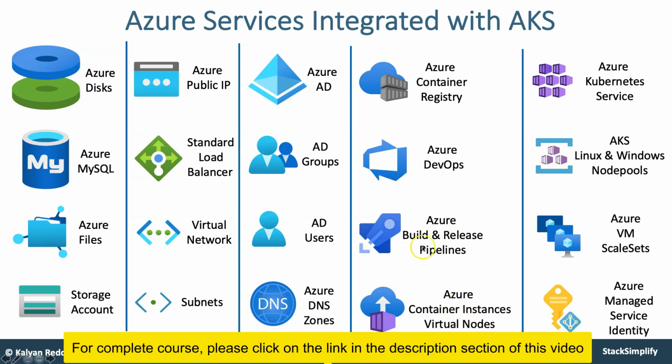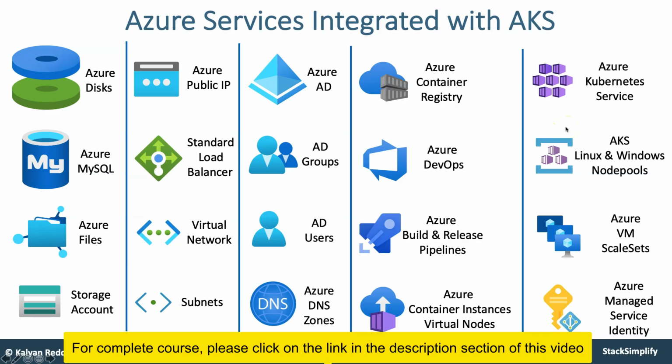So from an Azure DevOps perspective, we are going to provision our workloads on our AKS cluster using Azure DevOps build and then release pipelines. And for running the workloads on the virtual infrastructure, which is nothing but serverless infrastructure, we are going to use Azure Container Instances virtual nodes.